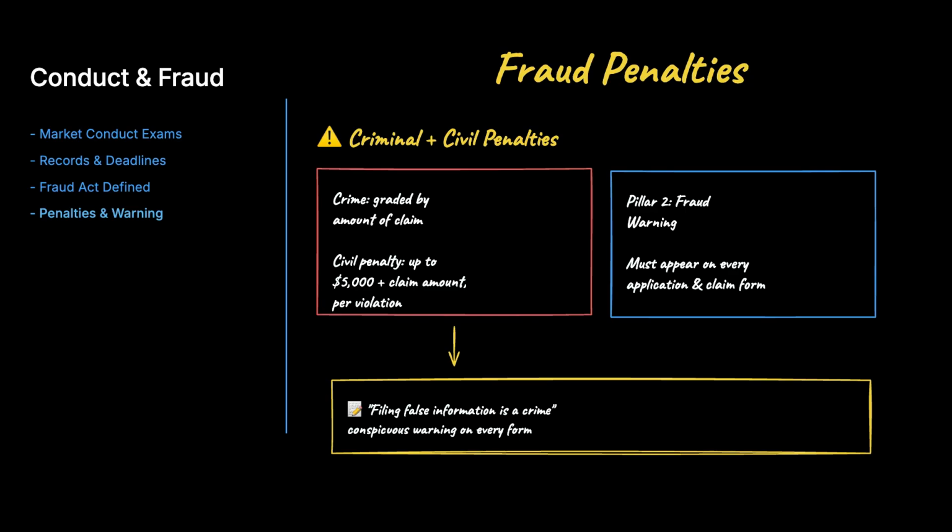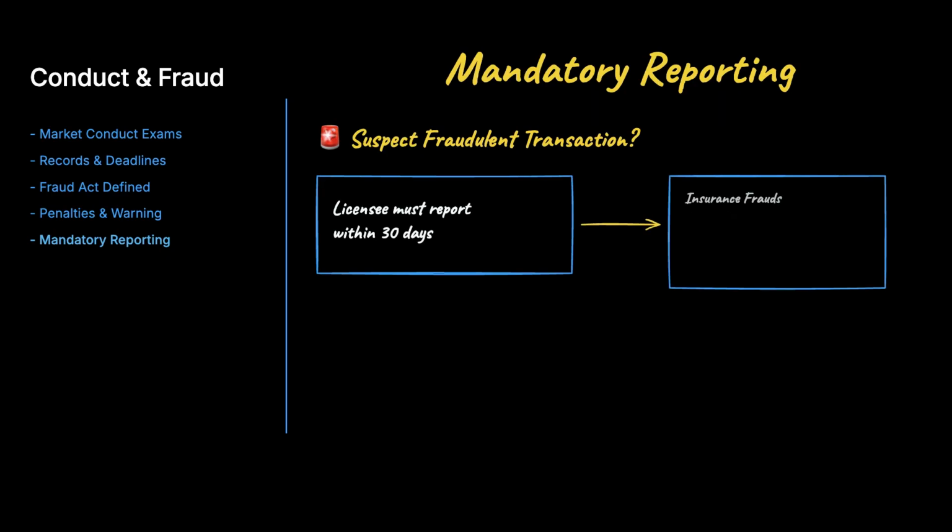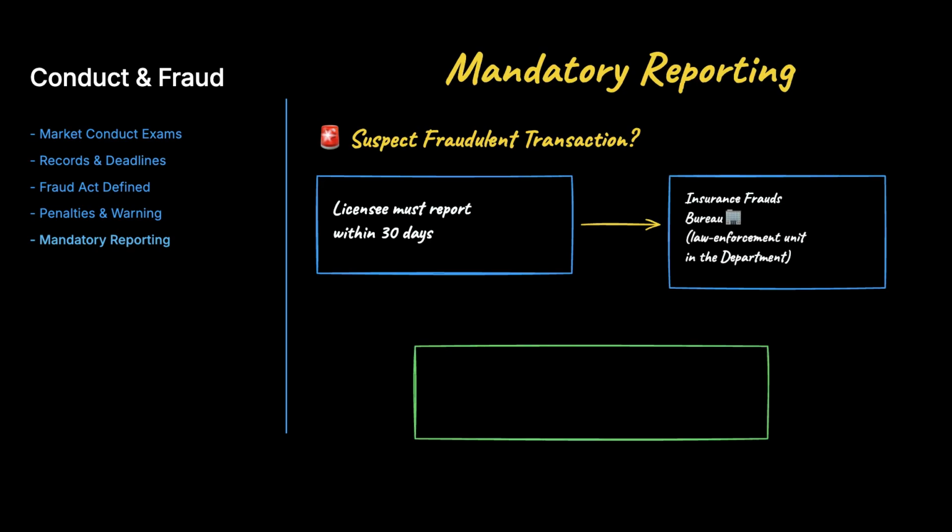The second pillar is the fraud warning. Every application and claim form must display a conspicuous warning that filing false information is a crime. The third pillar is mandatory reporting. Any licensee who has reason to believe a transaction appears fraudulent must report it to the department's Insurance Frauds Bureau within 30 days. Reports made in good faith receive immunity from civil liability. Remember, the Frauds Bureau is a law enforcement unit inside the department itself.